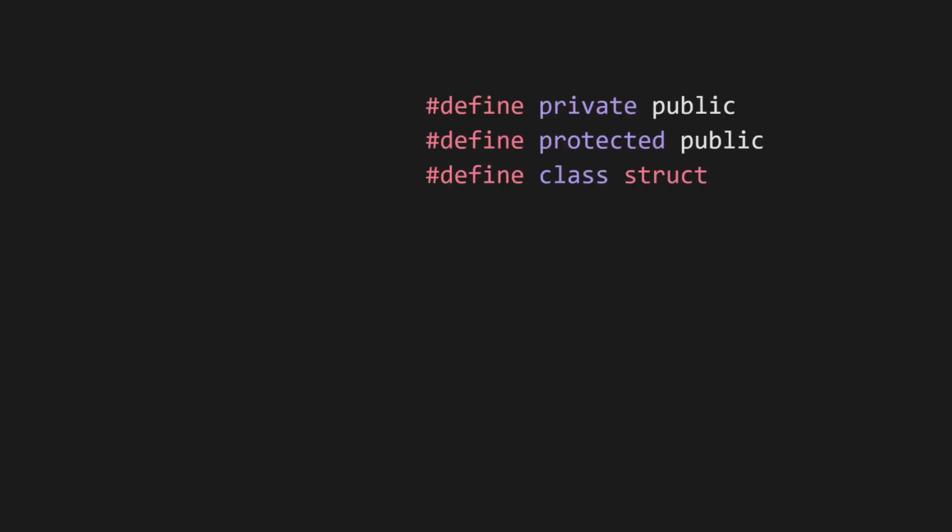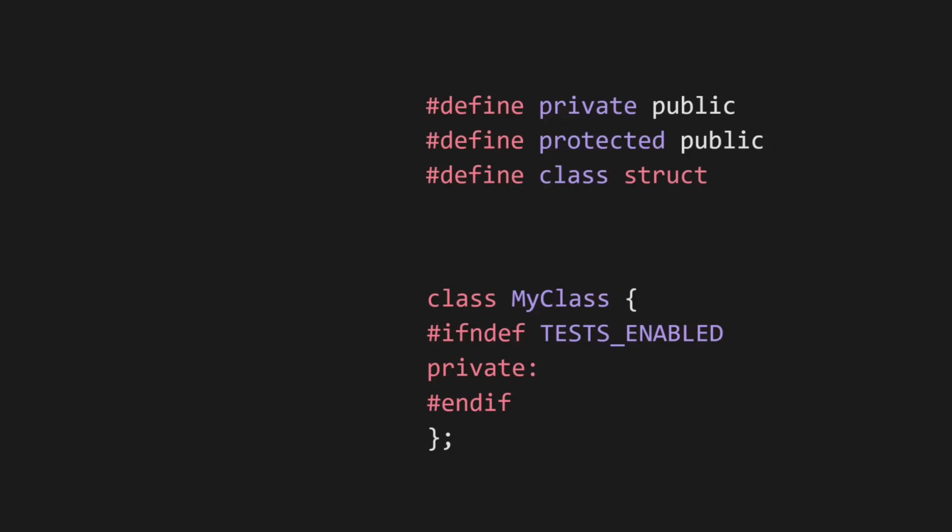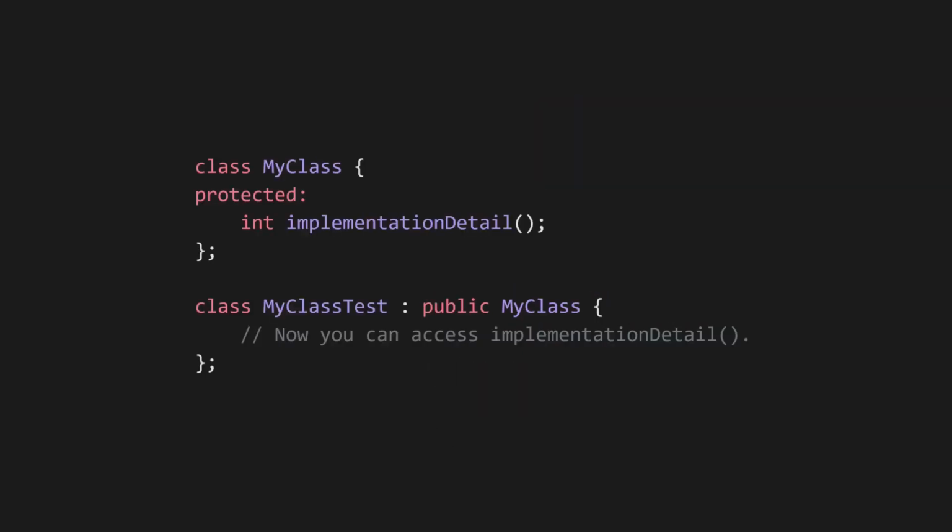But in C++, I've seen people use preprocessor macros to turn the keyword private into public. But doing this will make everything public, even the things you didn't intend to. There are other ways to use preprocessor macros too, but they just end up polluting your code. Other tricks I've seen include changing private functions to protected, and then having the test class inherit the class to be tested. But using inheritance to circumvent encapsulation for the sake of testing is not what inheritance was designed for. Furthermore, I've seen codebases make everything public so that it can all be accessed, but this breaks encapsulation.